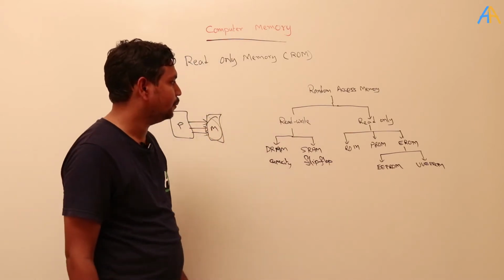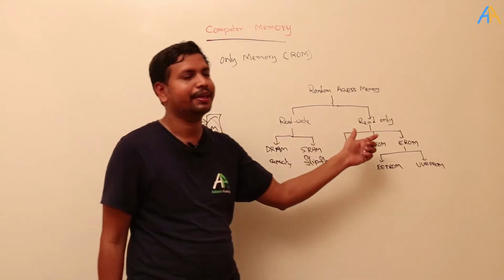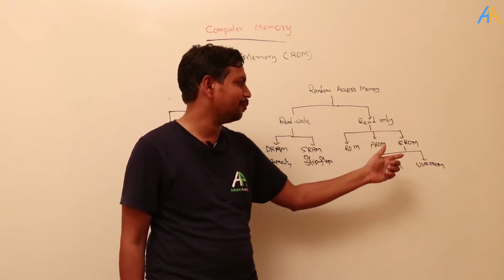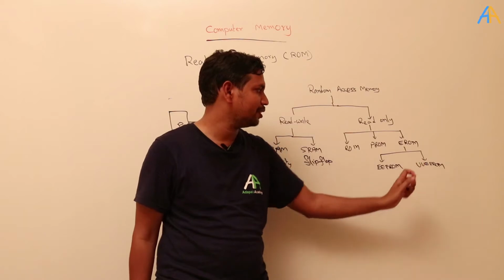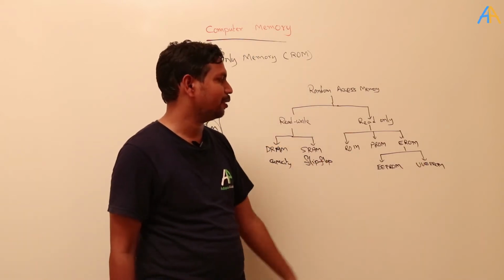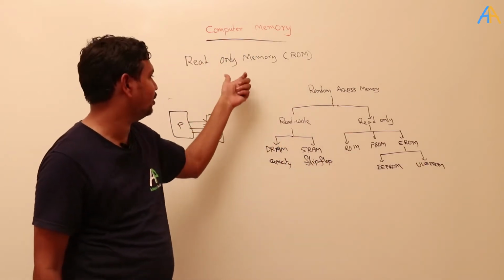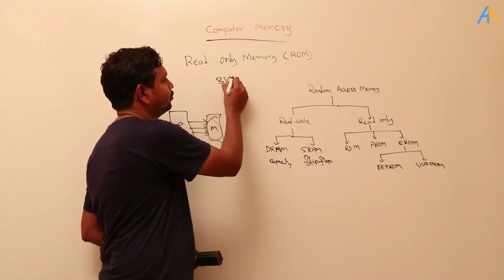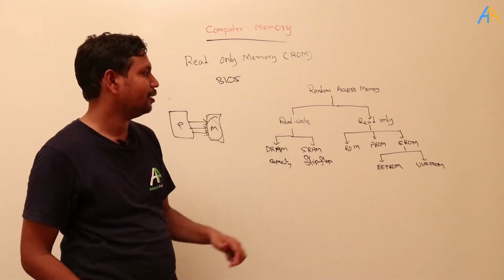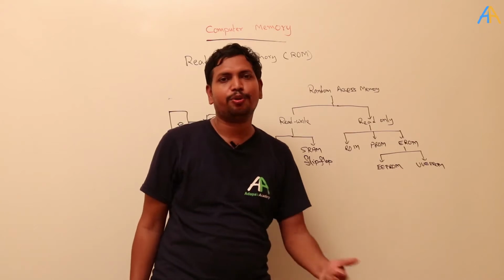Okay, next coming to the read-only memory. Read-only memory, you shouldn't interpret it mistakenly, because it's also erasable. We can write it also actually. I'll tell you about ROM, read-only memory. Read-only memory means, as we already studied, the BIOS, the processor booting program, and some fixed locations. Okay, that is ROM. PROM means programmable ROM.